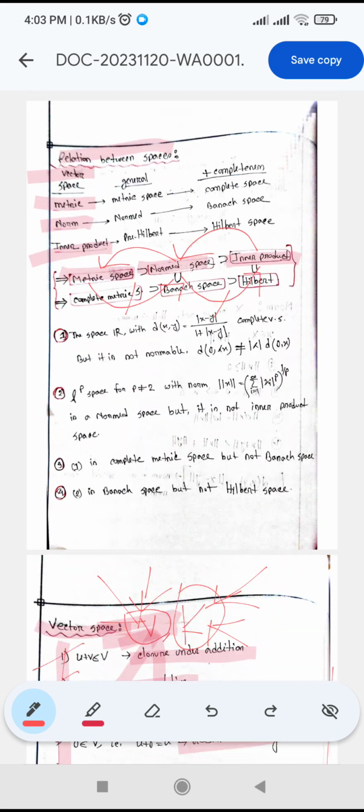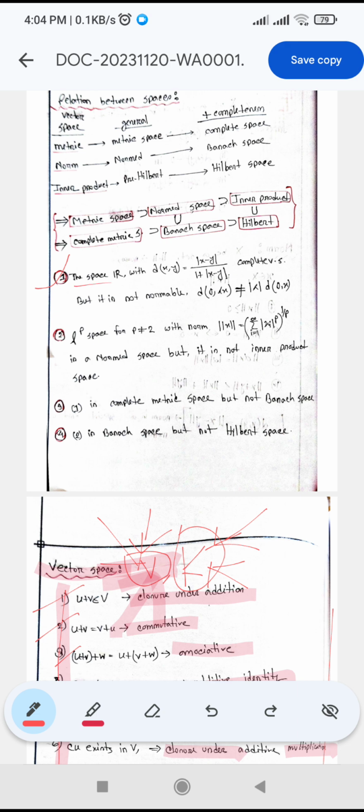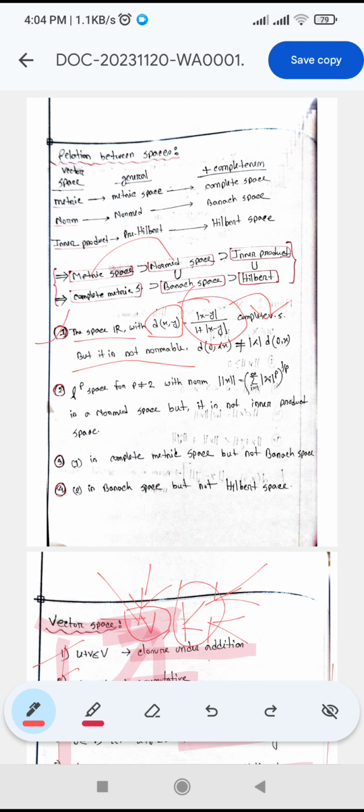Now we'll go back to our relation. We will see why this relationship holds using counterexamples. Our first example is the space R with a metric defined as this. We can prove that this is a metric space, but it is not normable, that is, it is not a normed space. So we are taking an element from metric space which is not a normed space. Why is this not a normed space?